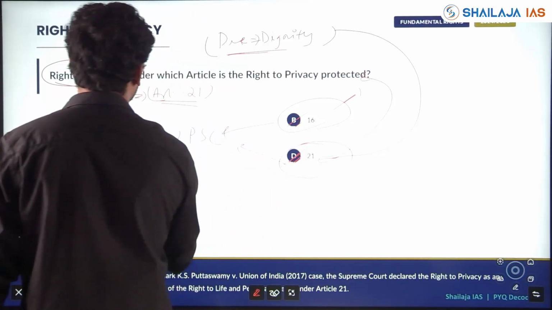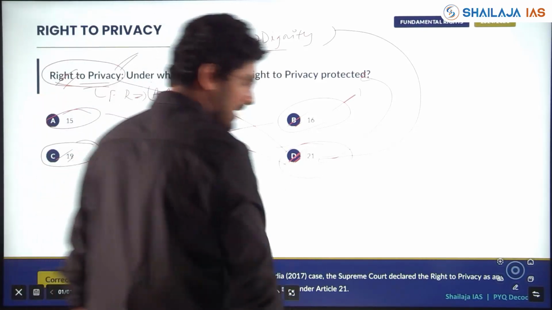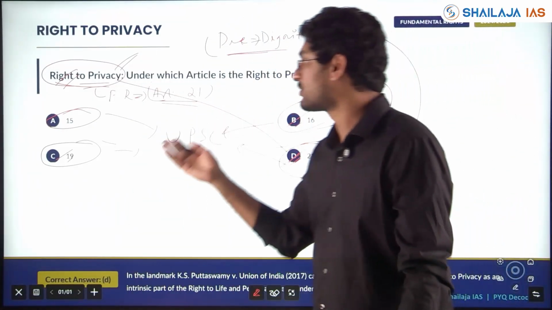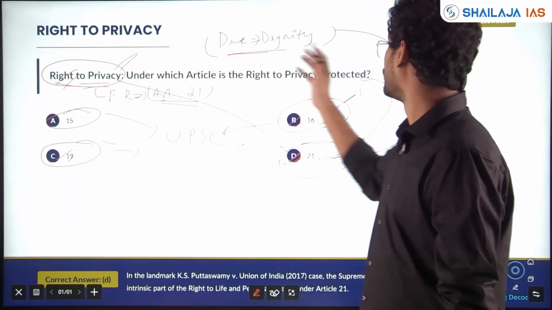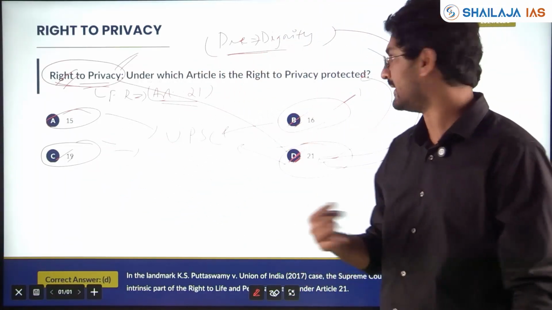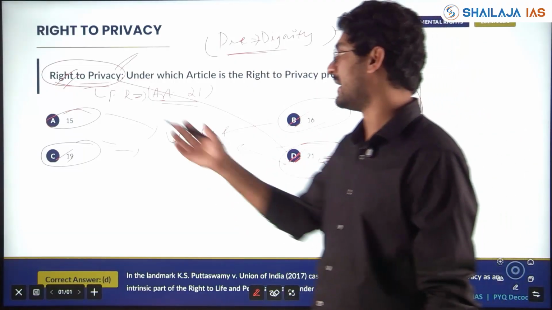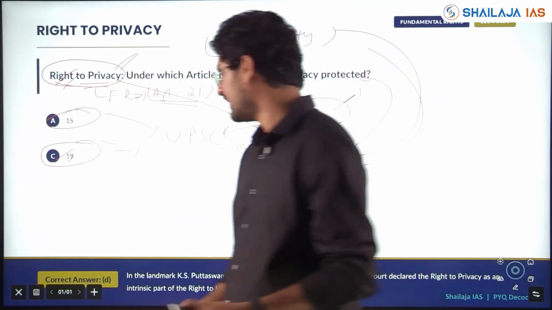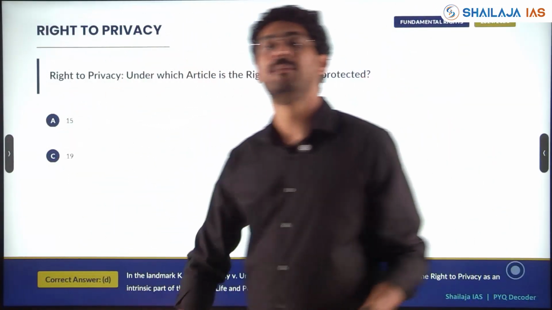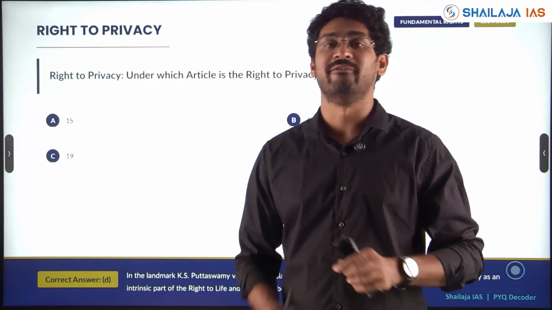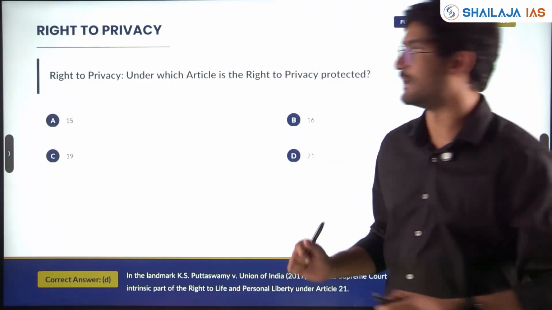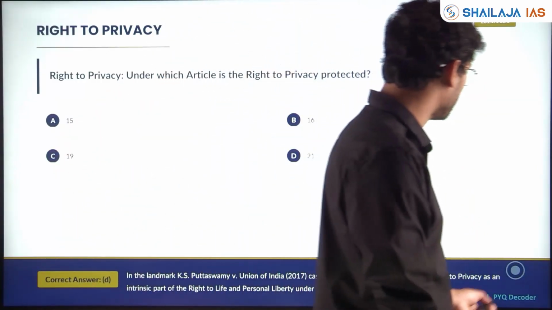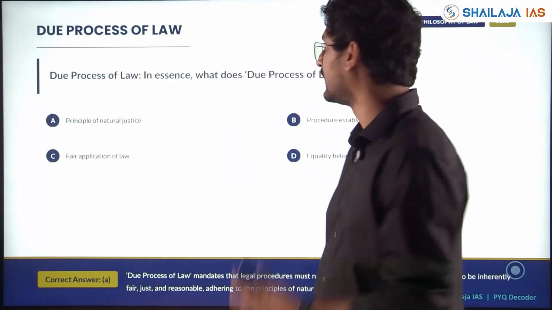And they have taken these options, and one of the option questions was asked in 2024. The same question was asked in 2021, and the next question might come from Article 19 or right to die with dignity, again Article 21 itself with a different theme. Article 16 question has come, Article 15 question might come, untouchability question has come, Article 17, Article 18, titles question has come. So you should be able to deduce from where questions are coming and which themes, which area, how UPSC is asking. Here, straightforward: if you know you can answer, if you don't know, then you have to move ahead without answering and getting negative marks.